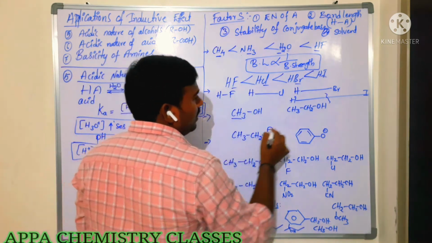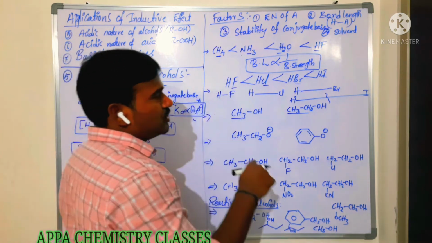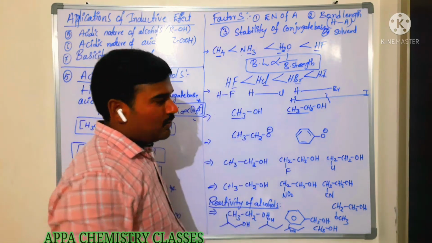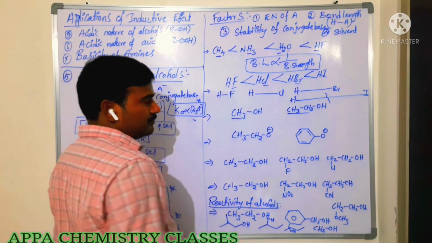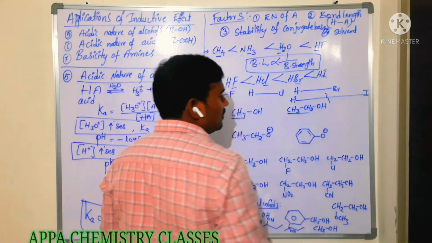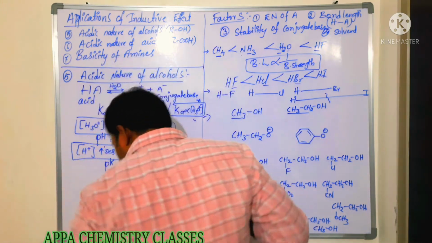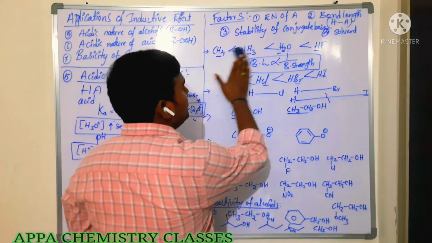So methyl alcohol, ethyl alcohol. We are coming to the alcohols now. So the stability of the conjugate base, here itself I will explain. In this case you see here. In this case what happened? It is alcohol. It is ethanol. Okay? So now I will erase this.